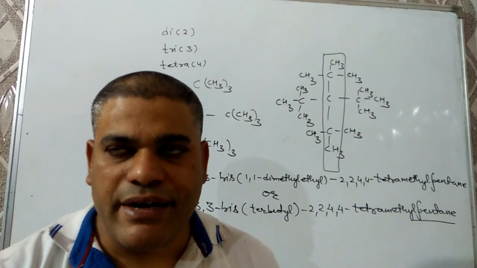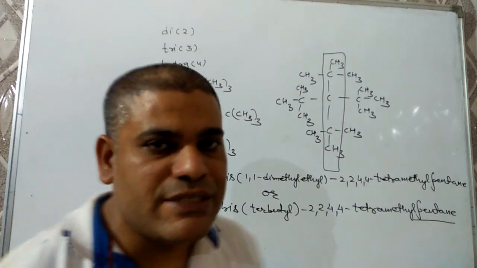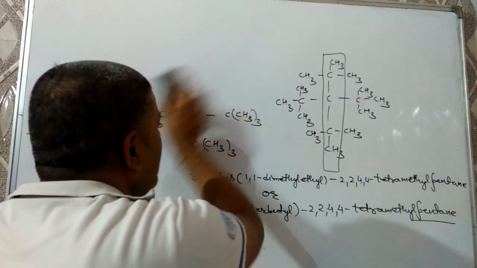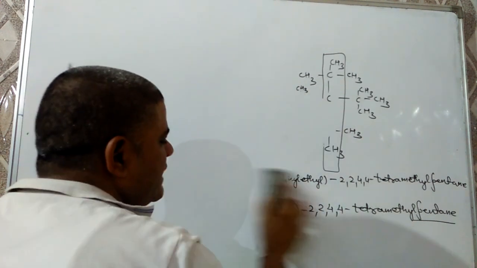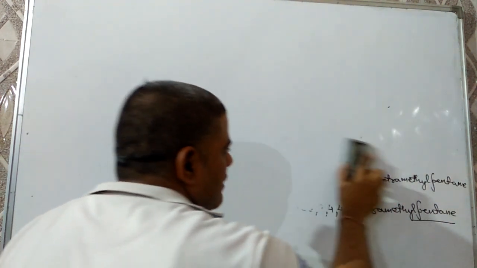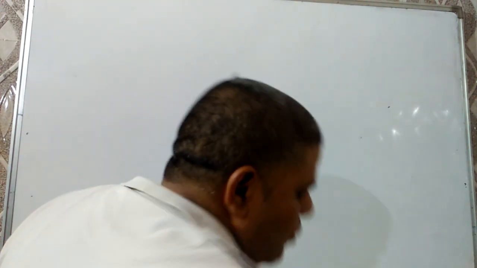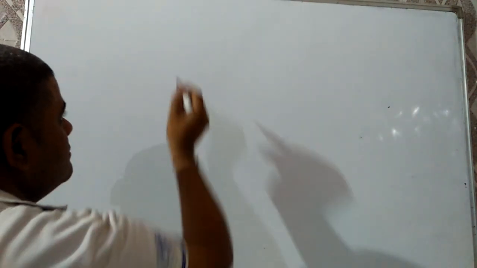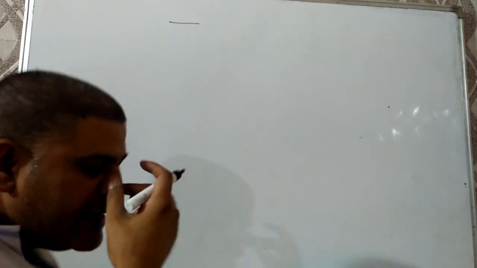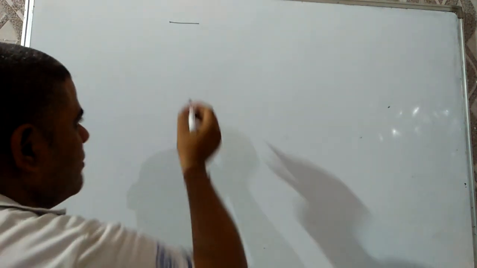Next, I am here discussing the bond line notated compound also. Every line represents a bond between carbon-carbon atom, and at the end of each line there is a carbon. For example, this molecule is there.